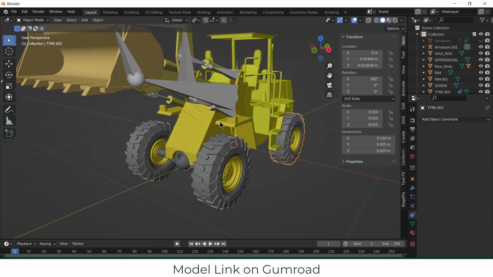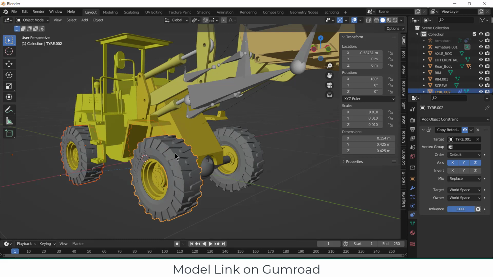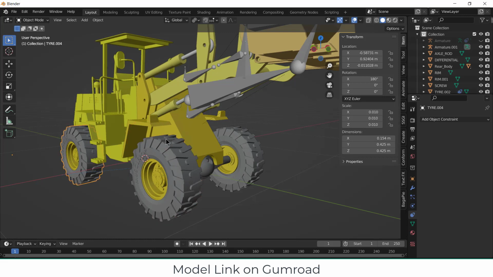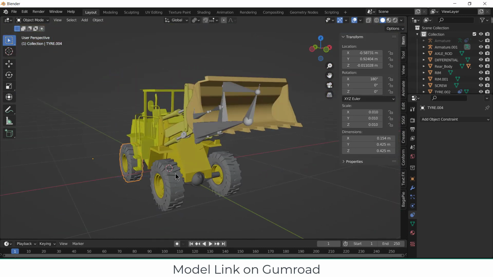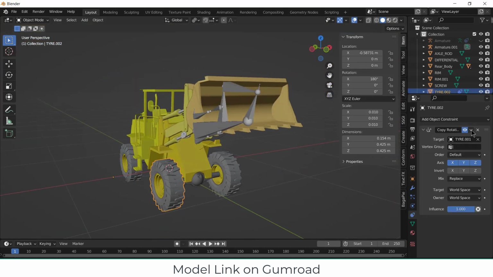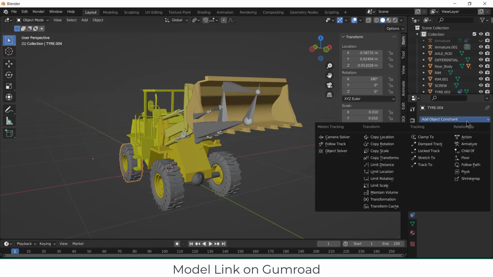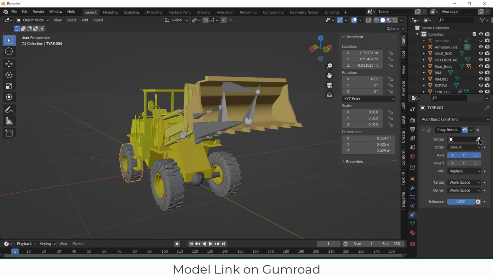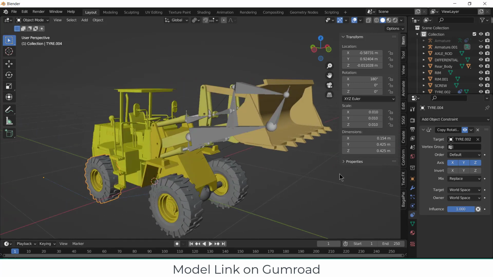There was a shortcut to apply all these at once, but I forgot it. So let's use copy rotation one by one. I have done it in one of my videos, but I forgot how to do it right now.